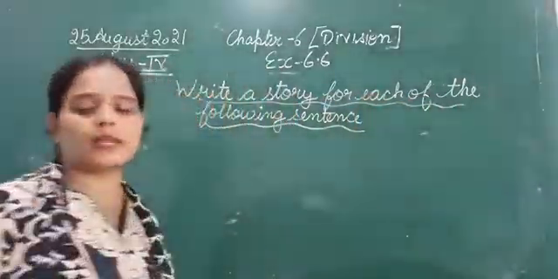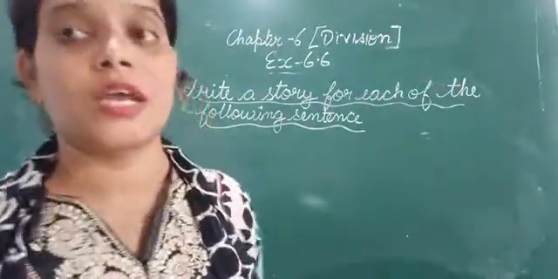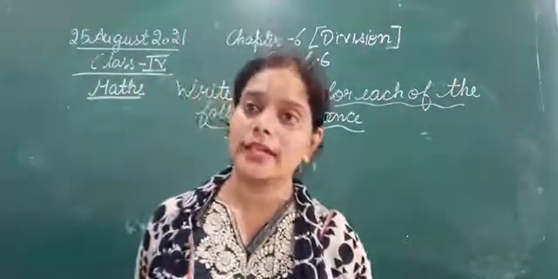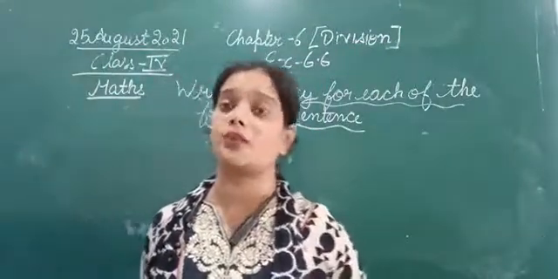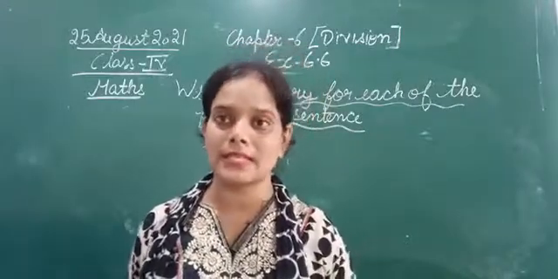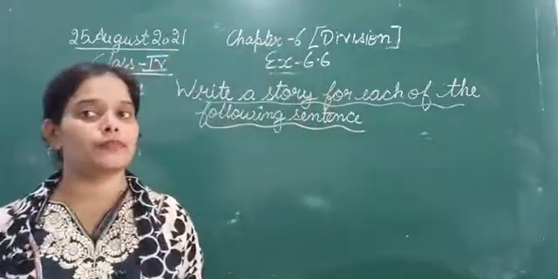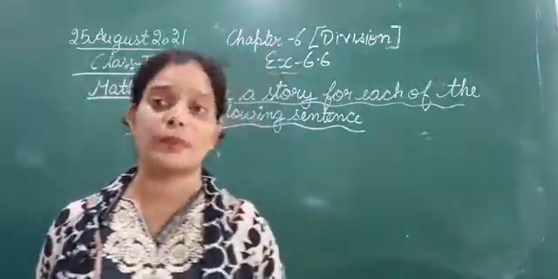Now see, before this the questions were given and we had to find the solution, but now here the number sentence is given and we have to write the statement for it. We have number sentences given and we have to write the story for it. We have to frame the question.